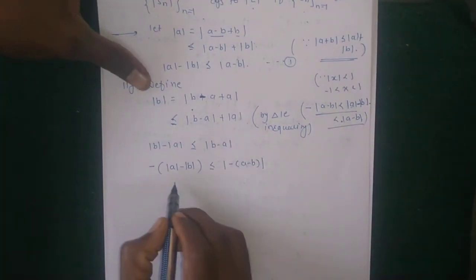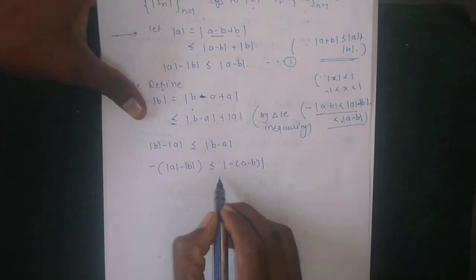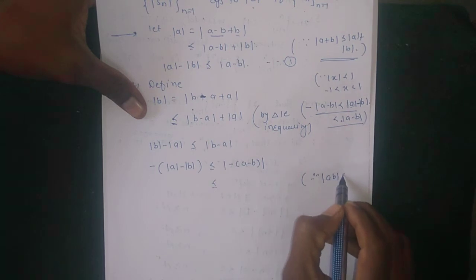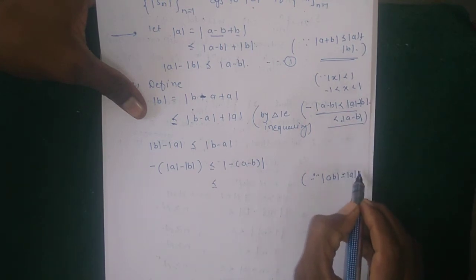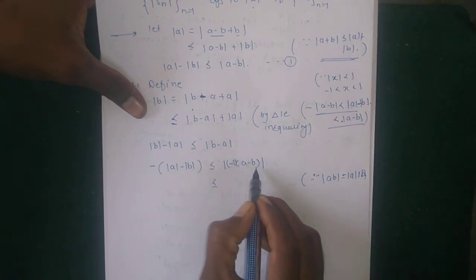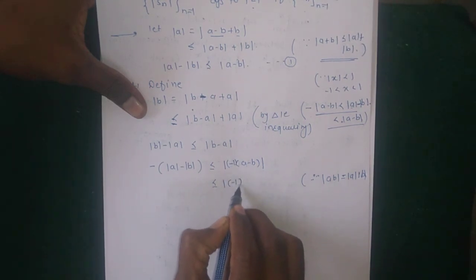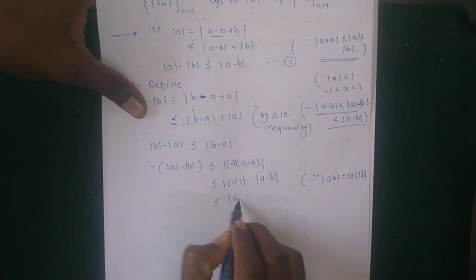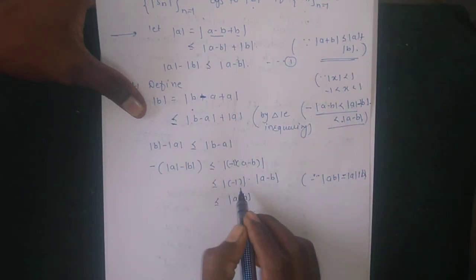Okay, then we can write it in the form using the result |ab| = |a||b|. Using this result here, -1 times (a - b), so |-1 * (a - b)| is less than or equal to |a - b|, because |-1| is 1.